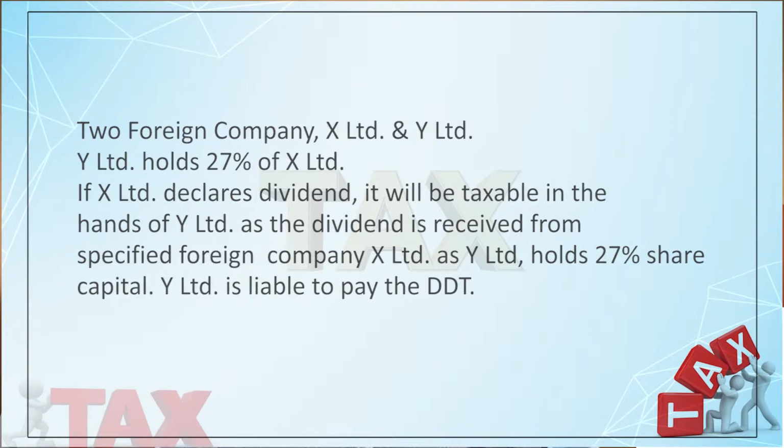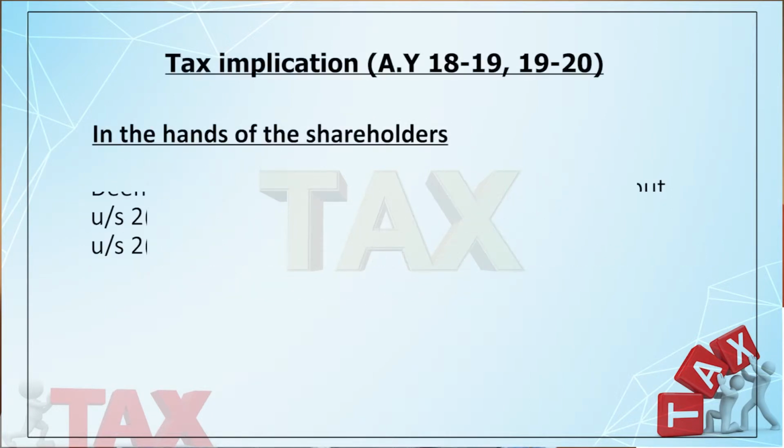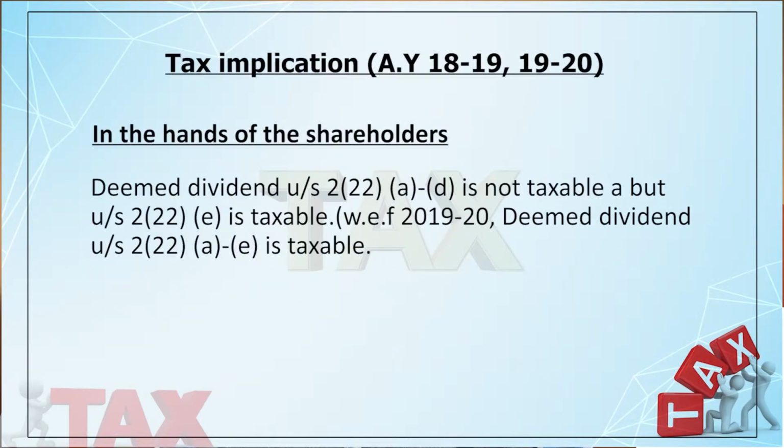And in case of deemed dividend, if you remember, the company has to pay DDT on 2(22)(a) to (d), so shareholders will not pay tax on that. And on 2(22)(e), the company will not pay DDT, so the shareholder has to pay tax on it. But this is only applicable up to 18-19. From 19-20, all five deemed dividends on which the company has to pay dividend distribution tax will be exempted in the hands of the shareholders, right?